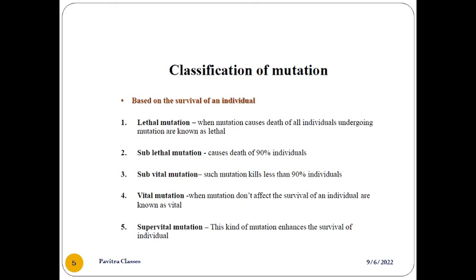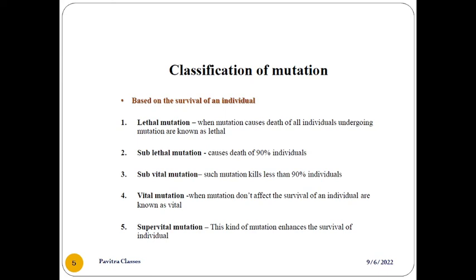Lethal mutation: when mutation causes death of all individuals undergoing mutation, it is known as lethal. Lethal means dead. After the alteration of the genetic material, if the mutation causes the death of the individual organism, that is called lethal mutation. Sublethal means causing 90% death of the individuals. Subvital mutation means such mutations kill less than 90% of the individuals.